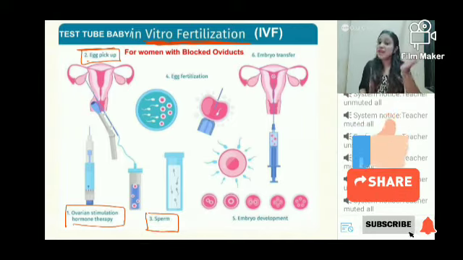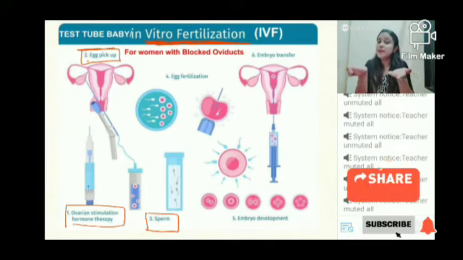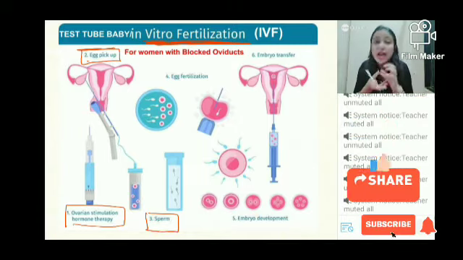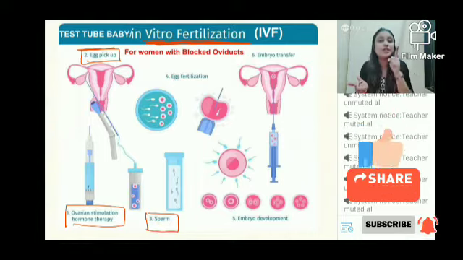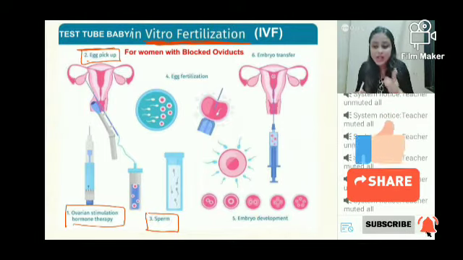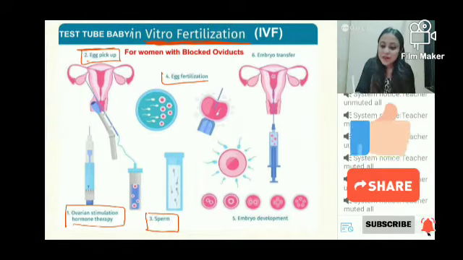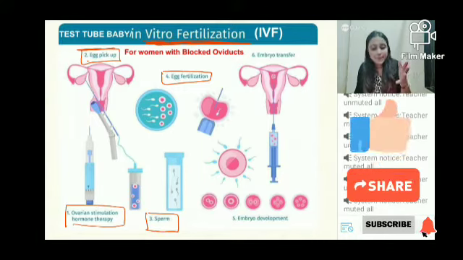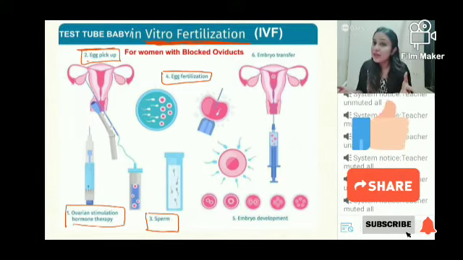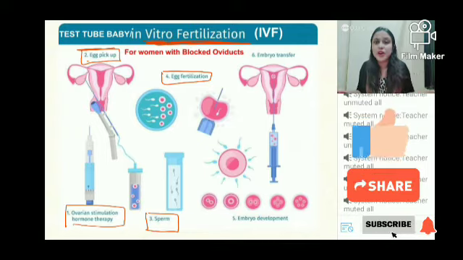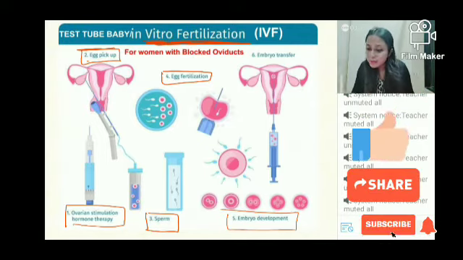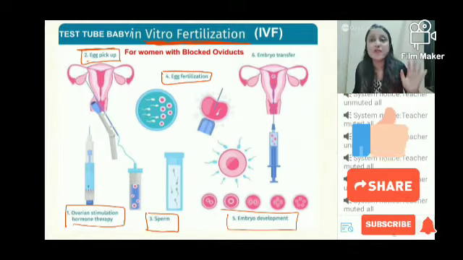So now that we have the eggs and the sperm, both can be fused together, and the nucleus of the two cells will be fusing by the process of fertilization. You know this. Ultimately, the fertilization process will happen. Zygote formation will take place like usual, and the zygote will develop into the embryo. जो process normally होता है वही होगा.